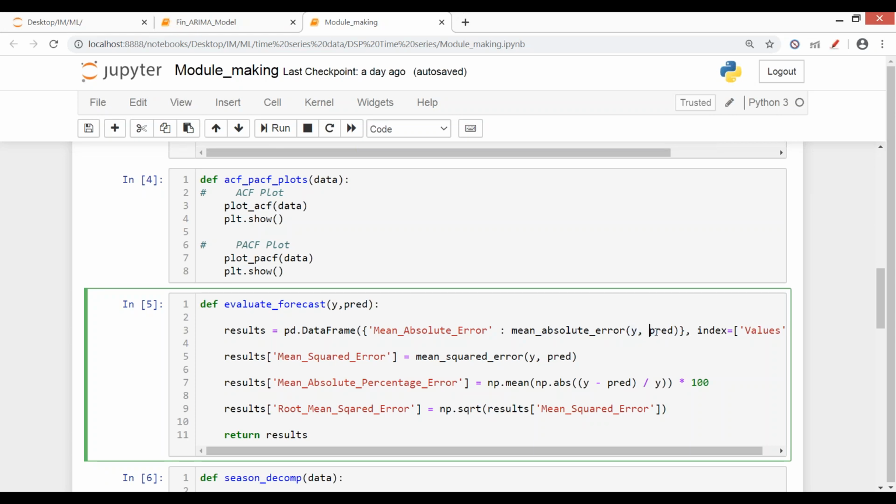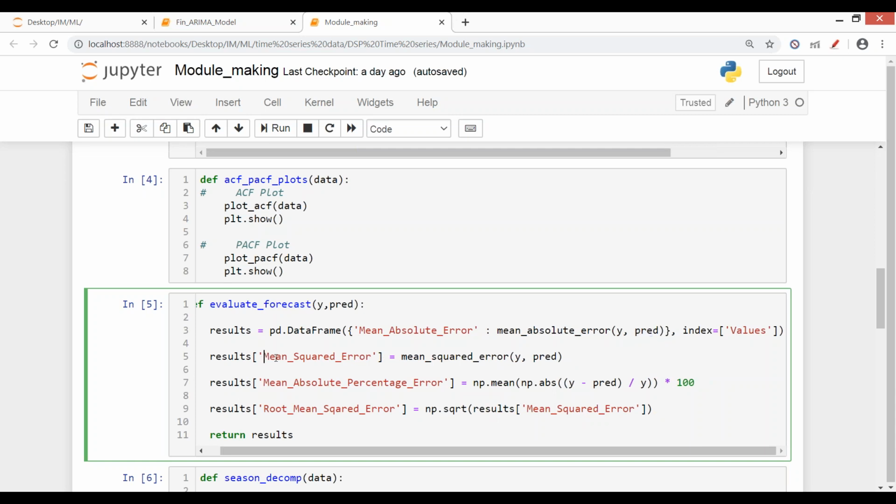This is my y value. This is my predicted value, and in index I've given values. Here I'm calculating MSE, and this is the formula for mean absolute percentage error, that is np mean and then absolute. These are all formulas. For RMSE, that is the square root of MSE, and this is our function. Does anyone have any confusion in this function?